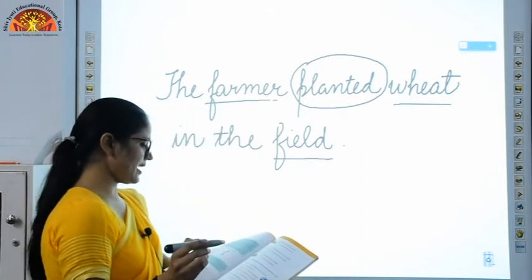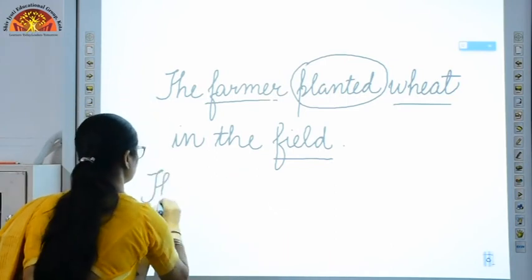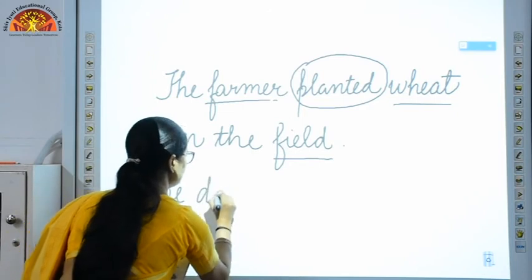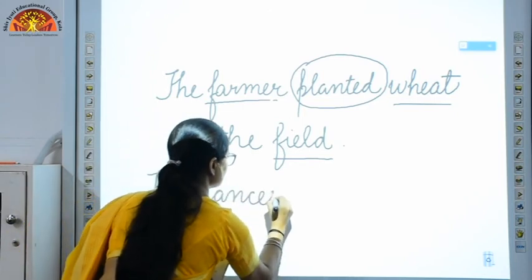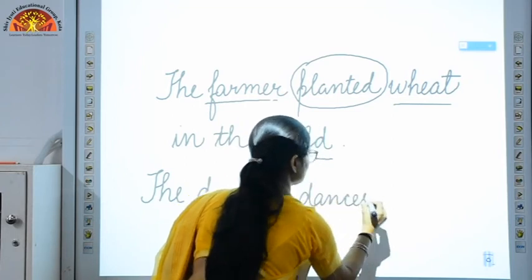Let's see another example. The dancer dances gracefully.